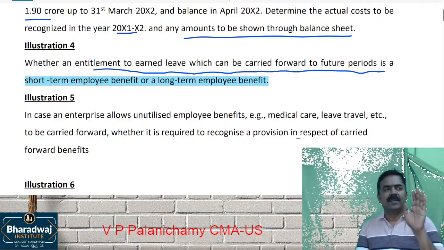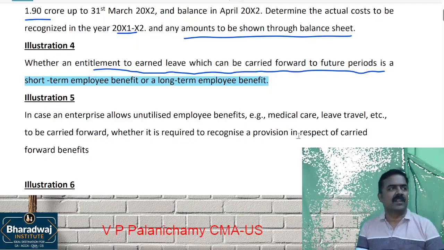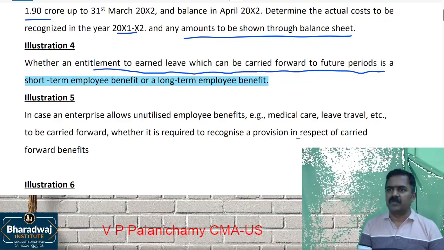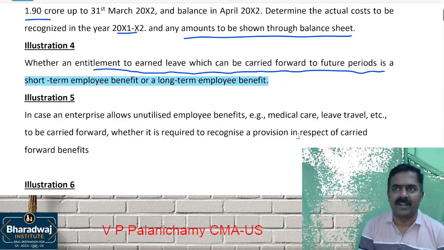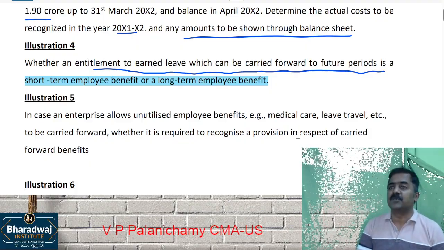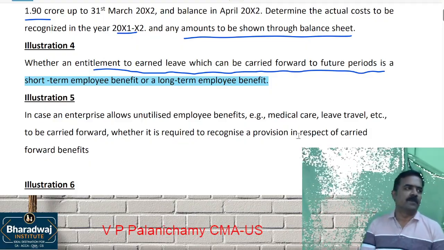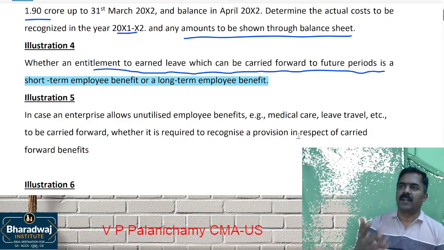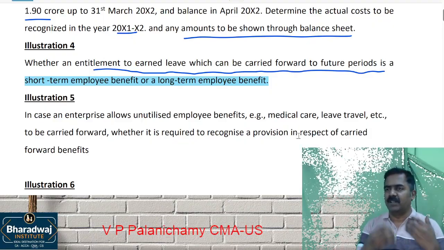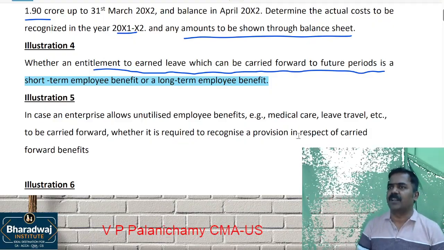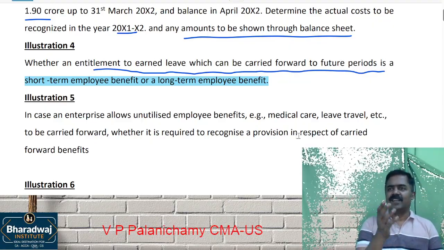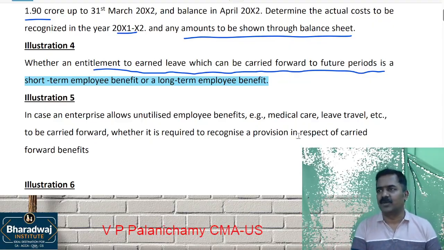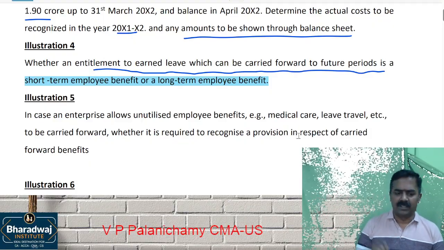Accounting purpose, leave encashment is it a short-term benefit or long-term benefit? Short-term benefit. For this year, okay, for leave not taken, benefit is given to you. It is which one? Short-term benefit. Simple. If the employee wants to accumulate it, it will be an accumulating benefit. If the employee wants to get the cash immediately, it will be called as what? Non-accumulating. Let it be accumulating or non-accumulating. It will be recognized on what basis? Accrual basis.